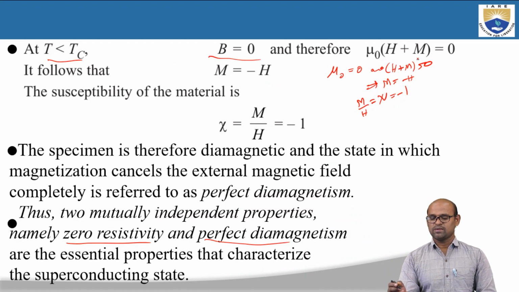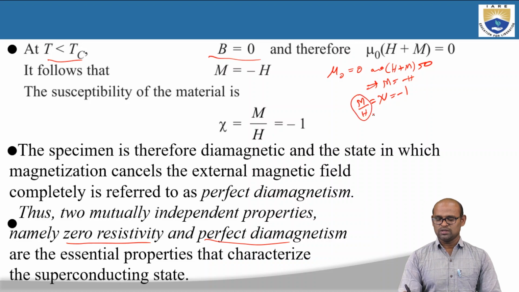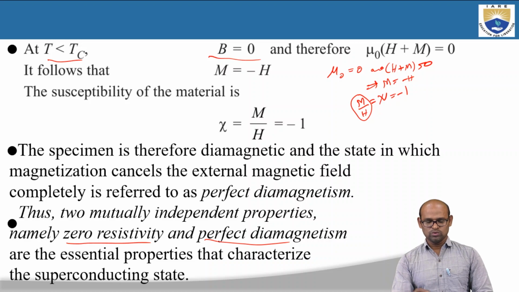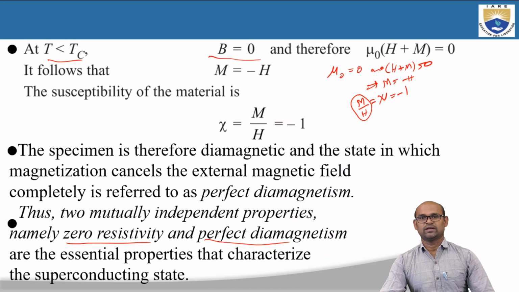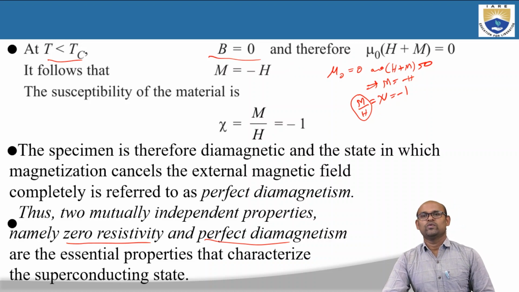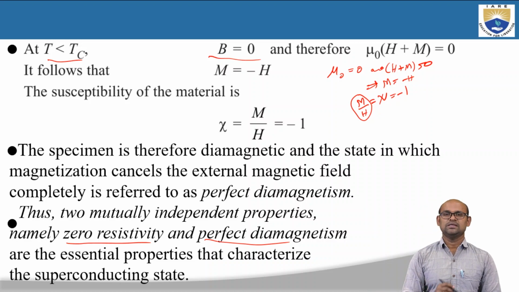So mu naught into H plus M is equal to 0 means H is equal to minus M, or M by H is equal to minus 1, but M by H, we know that M by H is equal to chi, susceptibility. So that is how we prove that susceptibility is minus 1. So this is a property of diamagnetic material. So susceptibility is negative for diamagnetic material. So by taking these equations and proving that chi is equal to minus 1, we are saying that the superconducting material is going to behave like a perfect diamagnetic material when T less than Tc, right?